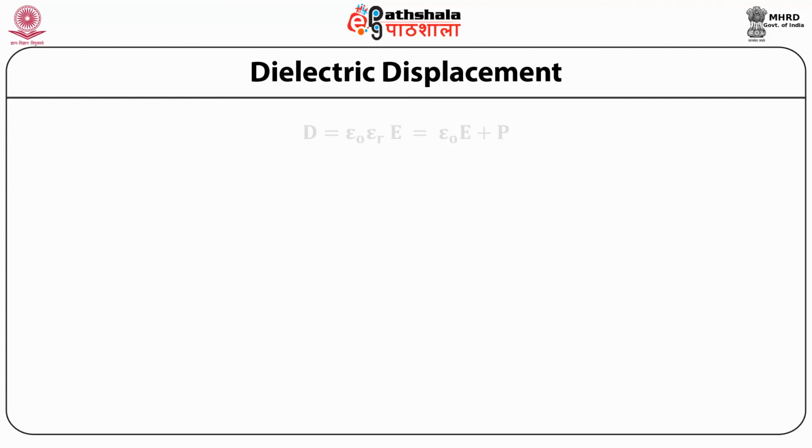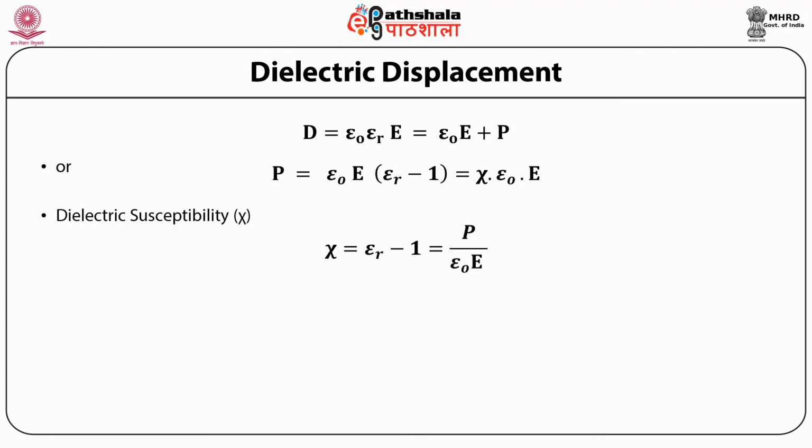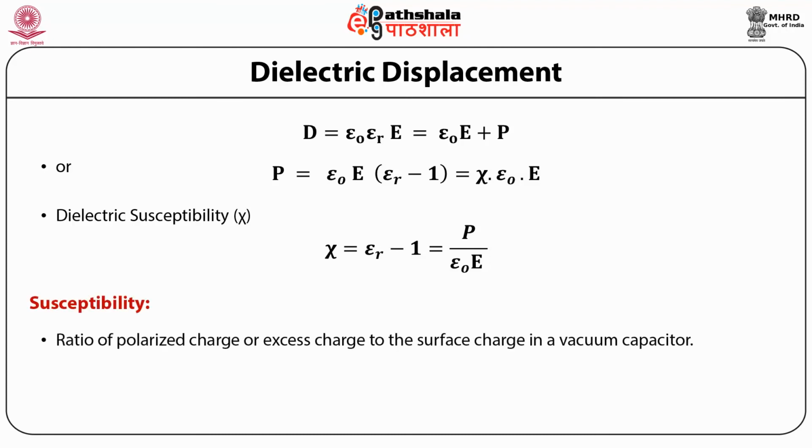Now we know that D is equal to epsilon naught epsilon R E. So the expression for D is epsilon naught E plus P, or P is equal to epsilon naught E times epsilon R minus 1, which in turn equals xi epsilon naught E, where xi is called the dielectric susceptibility and is expressed as xi equal to epsilon R minus 1, which is equal to P upon epsilon naught E. So this implies that the susceptibility is nothing but the ratio of polarized charge, or excess charge, to the surface charge in a vacuum capacitor.